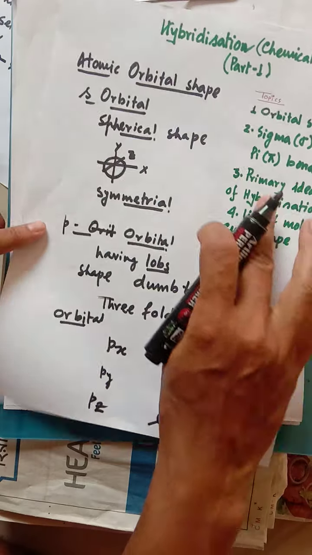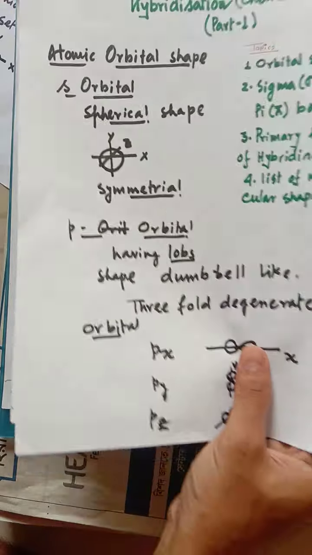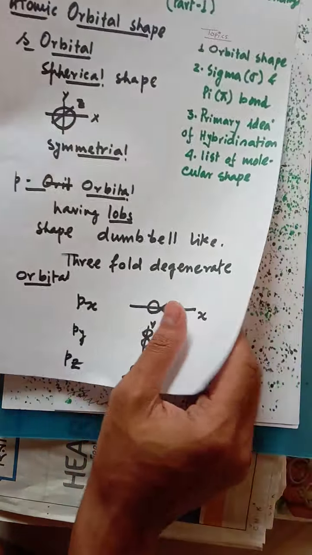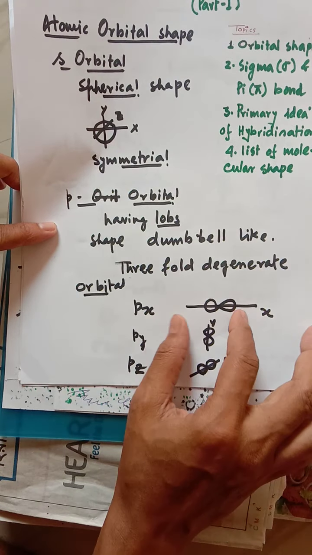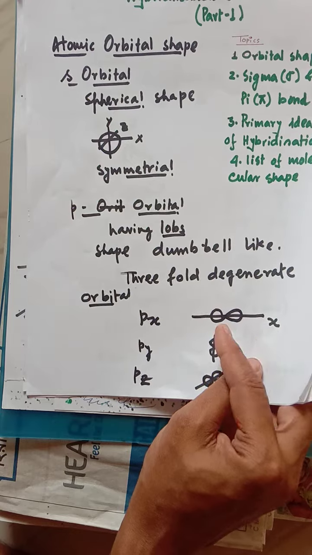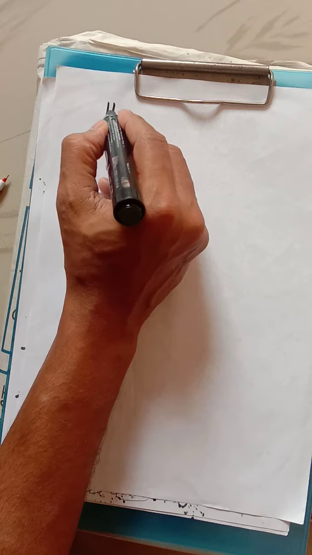Now moving to the primary idea of hybridization. What is the meaning of hybridization? Actually, we have already learned it, I think the concept is clear. How does a covalent bond happen? Whenever orbitals overlap with each other, only then a covalent bond happens. Now, in case of hybridization, we have to think about that: whenever two atoms come together to form a covalent bond, their orbitals also mix up with each other. Hybridization.